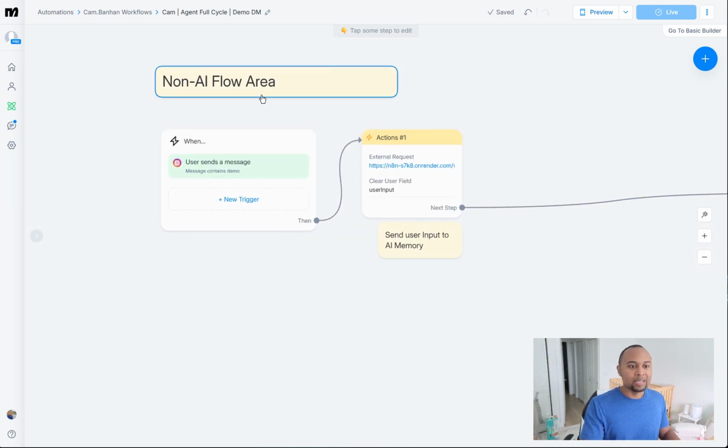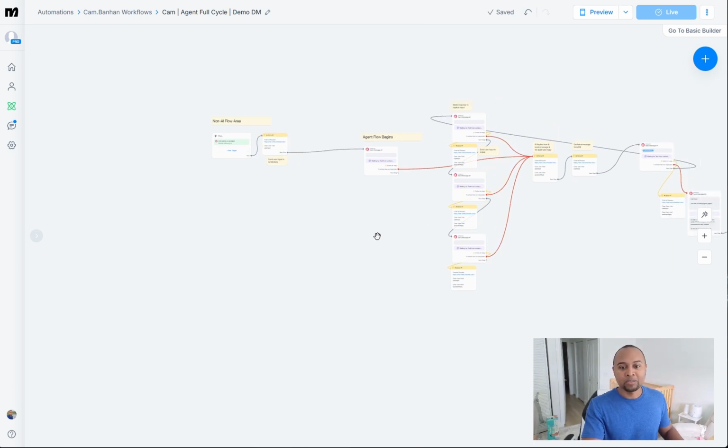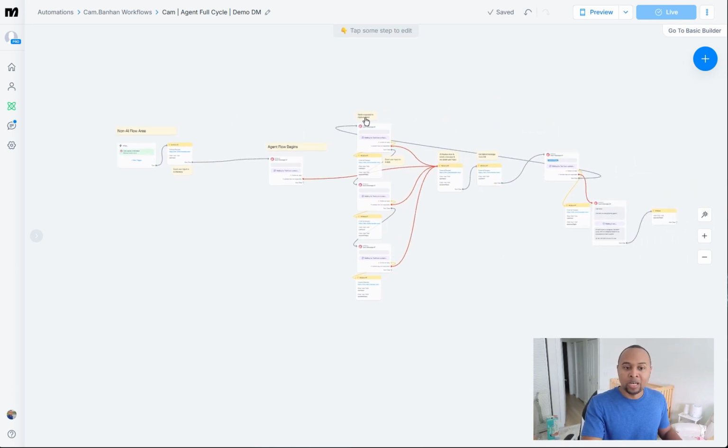Now, one thing I did here is I separated it into the non-AI flow area and the agent flow begins area. Because as you've seen in the video, anything that you want to do before you hit the AI, you want to do it right over here. So I'm separating the flows. If you're doing things like Manychat buttons or things like that, it's important that you do it here because once it hits this AI agent flow, the conversation is going to stay over here with the AI agent until it's complete.